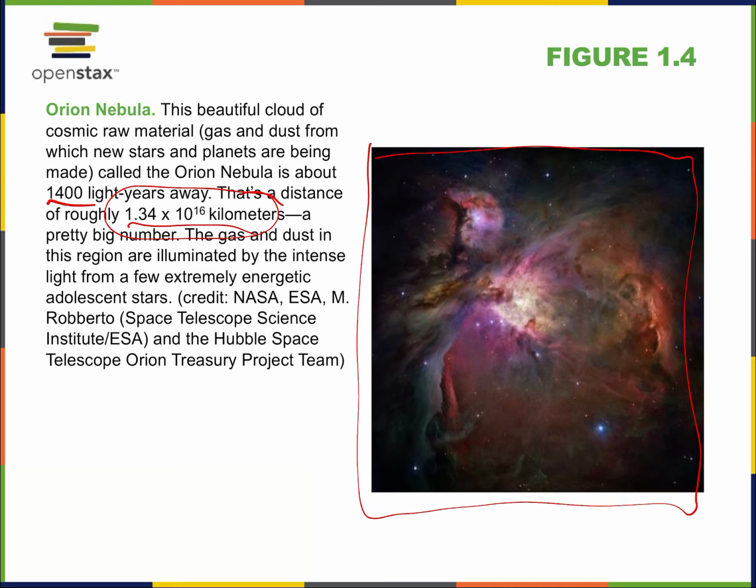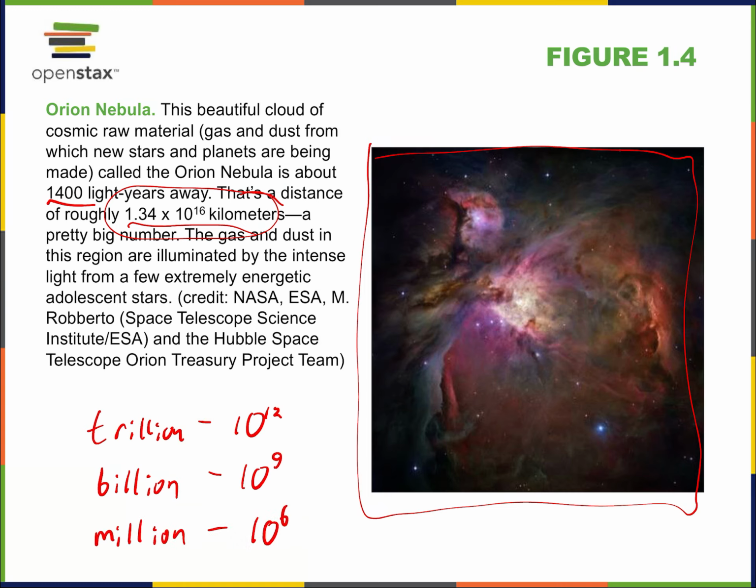Why 10 to the 13? Because a trillion is 10 to the 12. Just like a billion is 10 to the 9, and a million is 10 to the 6. If you're not familiar with scientific notation, what I'm saying is that's how many zeros there are. So a million is a number followed by 6 zeros. A billion is a number followed by 9 zeros. And a trillion is a number followed by 12 zeros. So this number here, 1.34 times 10 to the 16, is a number followed by 16 zeros. Okay? It's the number of kilometers.